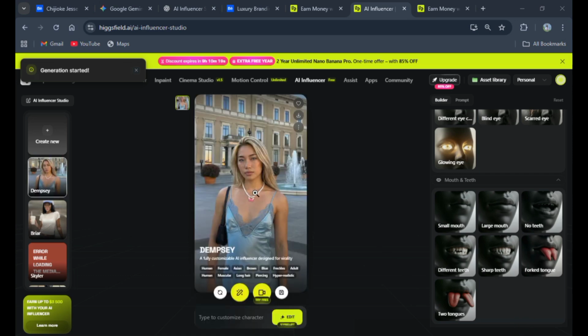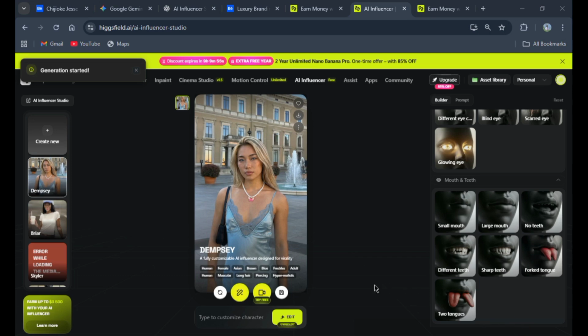So here is the AI influencer we've created. Now I would have loved to add a horn, but well then, let's just go with this. Then the next thing to do now is to add motion to make our image take an action, to do one or two things.